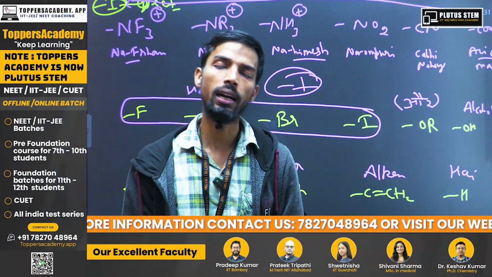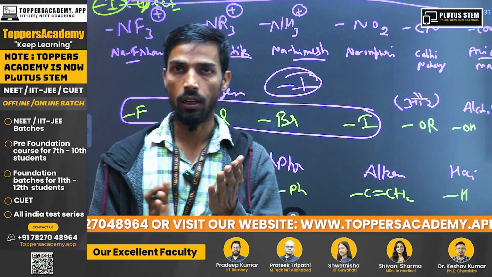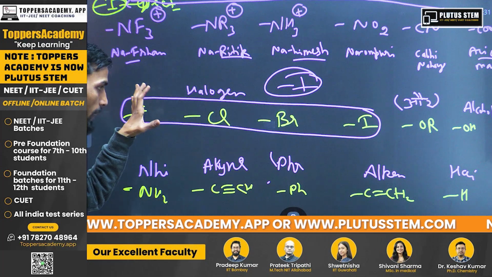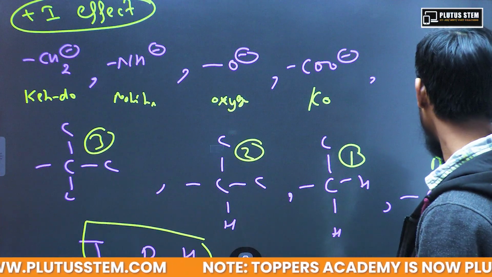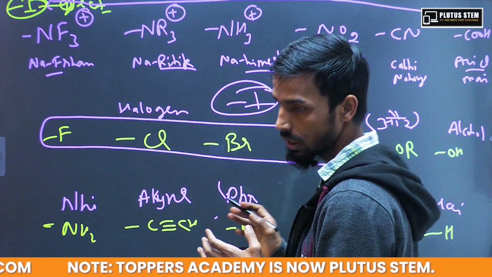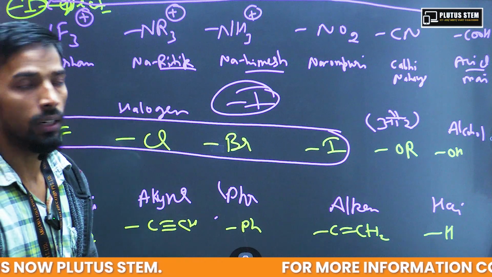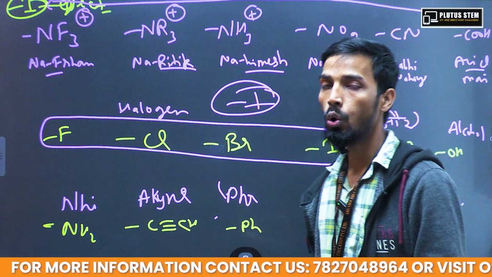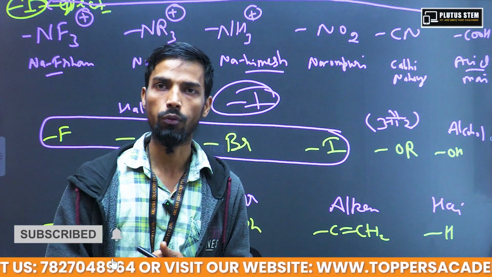Generally in exams we see comparison questions only, like compare the inductive effect of this to this. I have given you both the minus I series and the plus I series, along with tricks. If you remember these tricks, it will be very helpful for you to solve all the questions based on the inductive effect. That's all for today. Thank you.